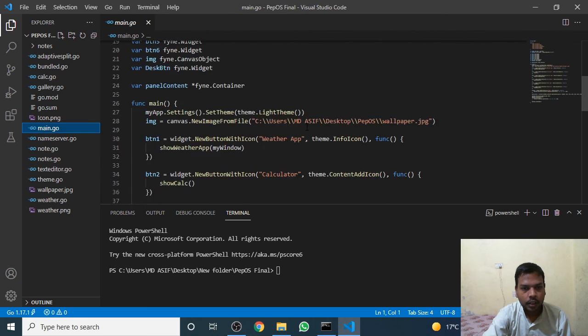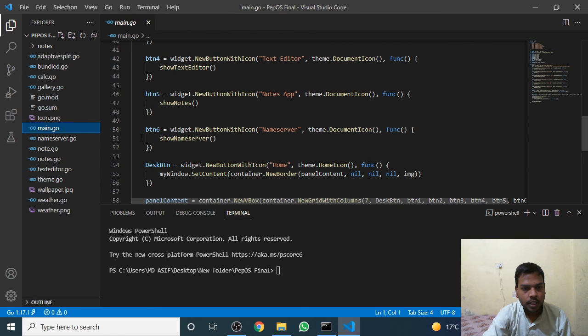In the main.go file, I added two more buttons, button 6 and button 5, for the notes app and name server app.